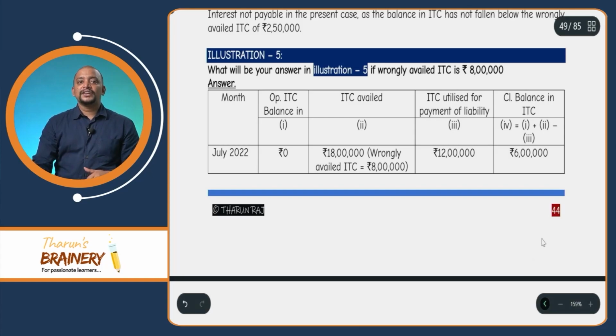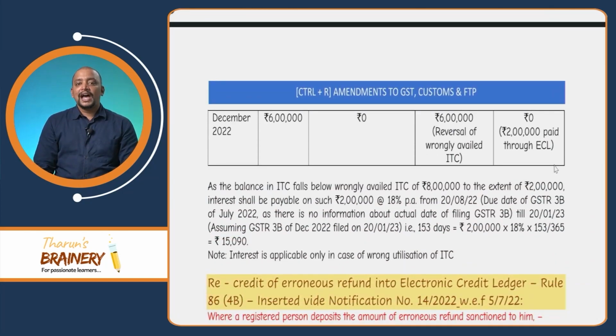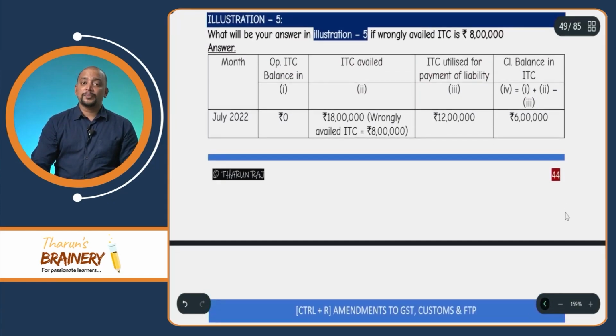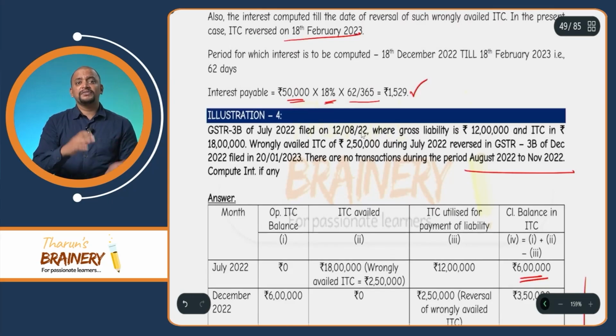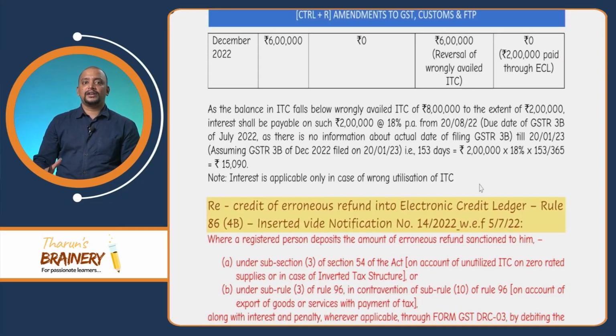For the month of July, we need to calculate the interest from the date when the return is filed for July till the date of reversal, that is for December. And what is the due date of GSTR 3B of July? That is 20th August. Here, we are taking 20th August. Suppose the actual date of filing is given, then we will take that. In the previous question it is given as 12th August, so then we will count from 12th August. Suppose it is not given, then we will count it from 20th August.